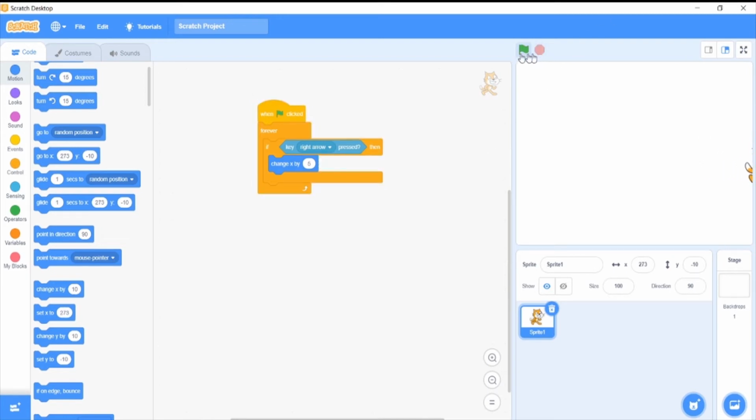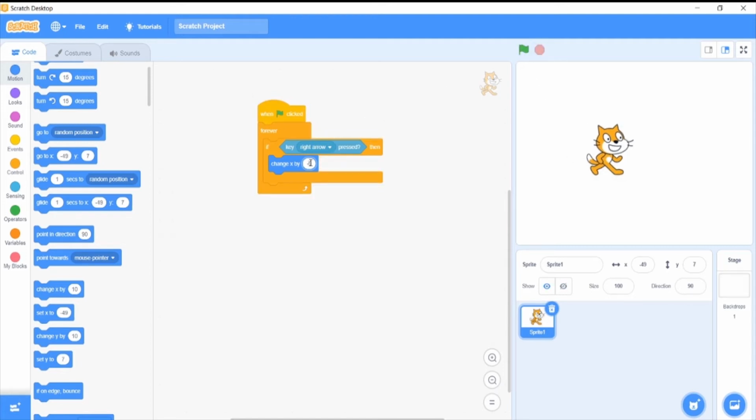Now we want this cat to move backwards. In the last episode, I taught you what we are supposed to do if you want to make this cat move backwards. You have to type -5. If I click the right arrow, it's going back, because if the right arrow key is pressed, then it will change the position of x by -5.